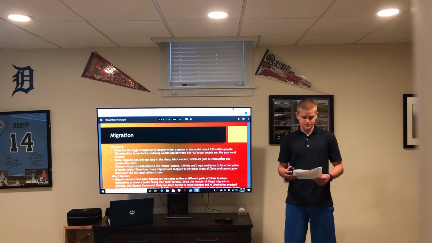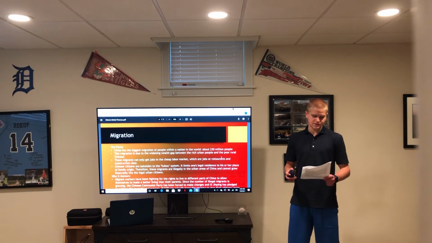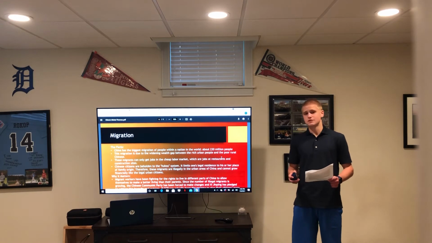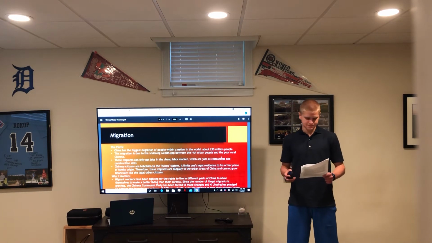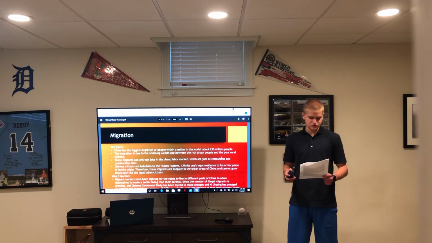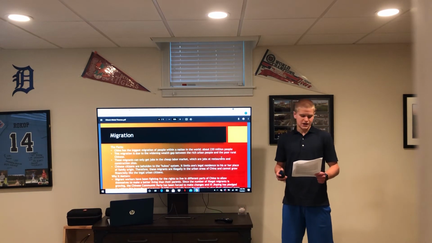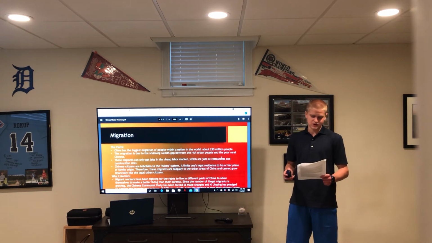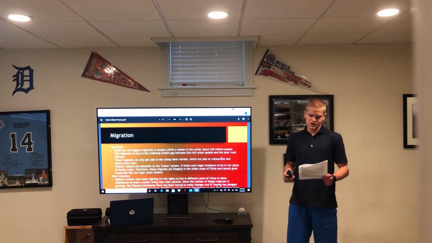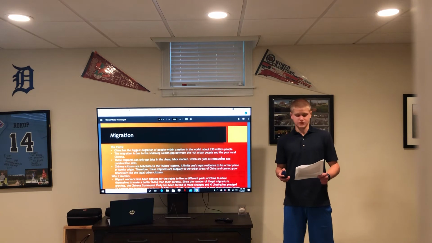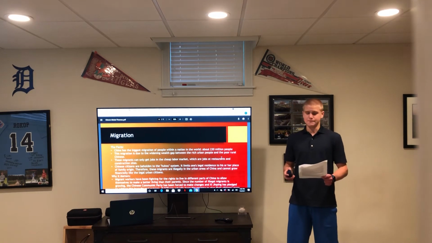This matters because migrant workers have been fighting for the rights to live in different parts of China to allow themselves to make a better living than their parents. Since the number of illegal migrants is growing, the Chinese Communist Party has been forced to make changes, and Xi Jinping has pledged to address this inequality and outrage. If the CCP can actually keep the promise of giving its citizens more freedom, it will make China a freer and better place to live.